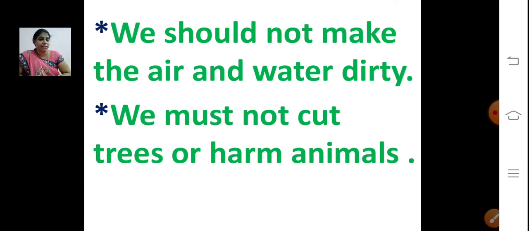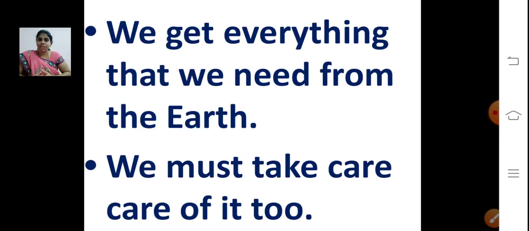We should not harm the animals also. They are also living on the earth, right? We should not harm the animals, and we should not make the air and water dirty. We should keep our surroundings, our earth, clean, because only on the planet Earth is life possible. So we should keep it neat and clean, isn't it?